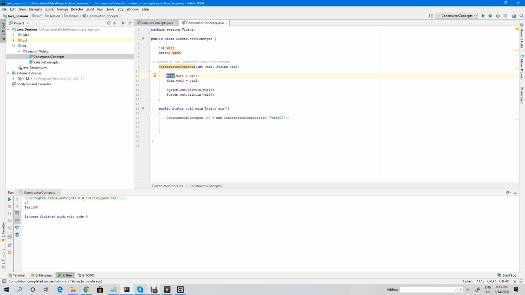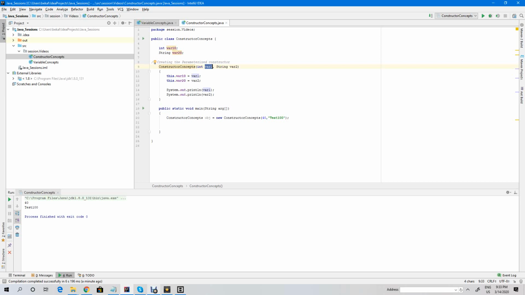So this keyword is used to refer to the instance variable. Say for example I make the instance variables variable 10 and variable 20, right? So you have to refer to them as, see, that is what the error is throwing, this dot variable 10 and this dot variable 20. So this dot variable 10 and this variable 1 are the same. That is what this keyword is saying. This dot variable 10 equal to variable 1, this dot variable 20 equal to variable 20. Then I am printing them, and you can see the results are fetched over here.